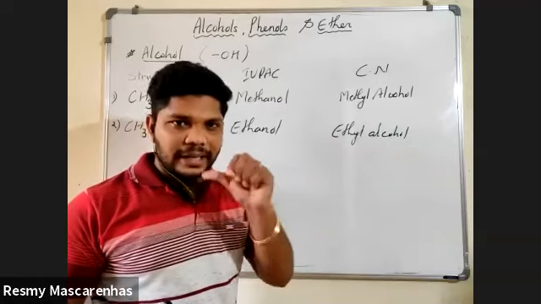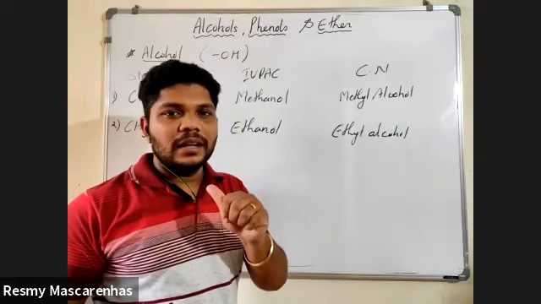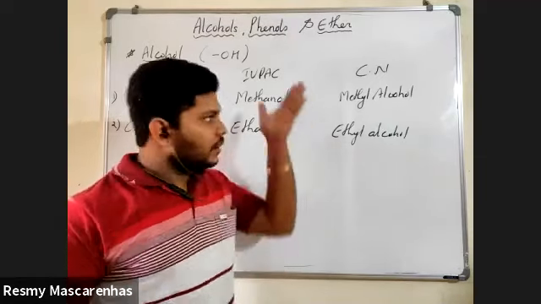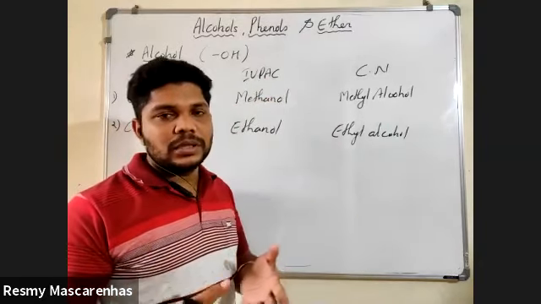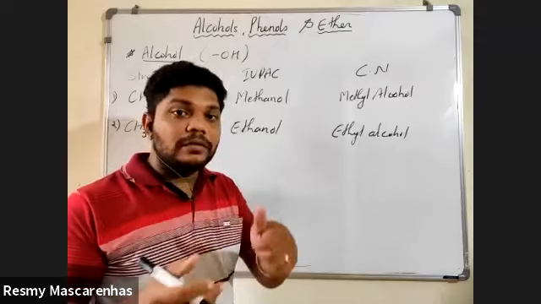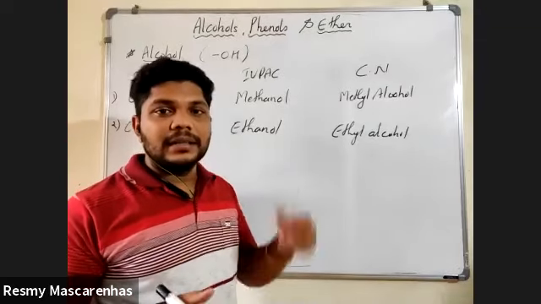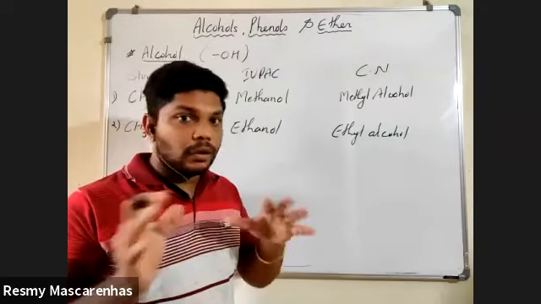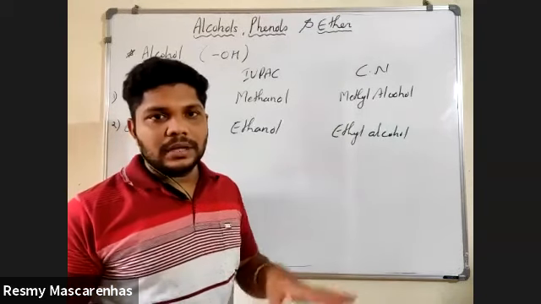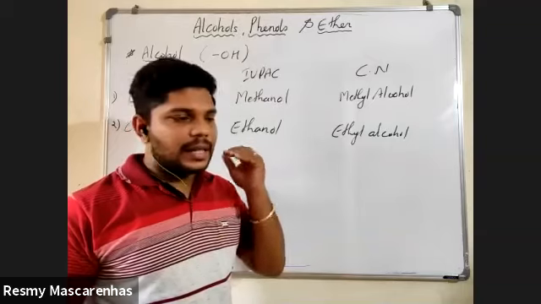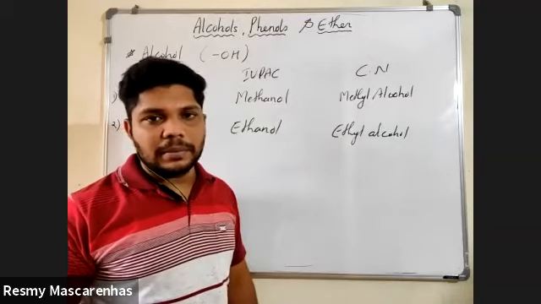There are different alcohols, but you are a chemistry student, you should know these things. The alcohol which people drink is ethanol, but not pure ethanol. There is a mixture in that, because different types of alcohols are present.